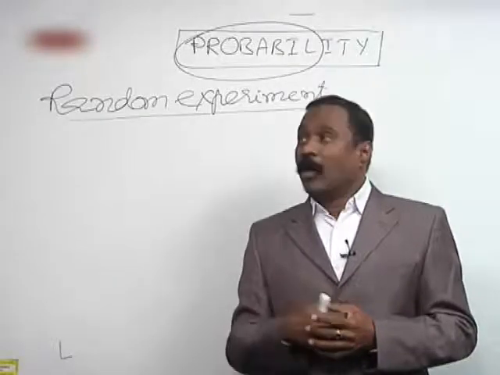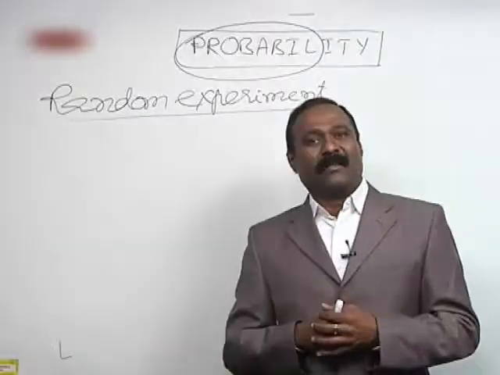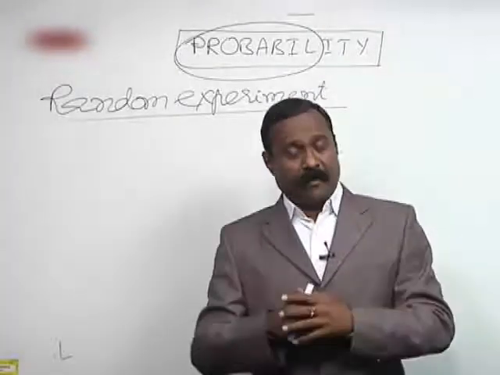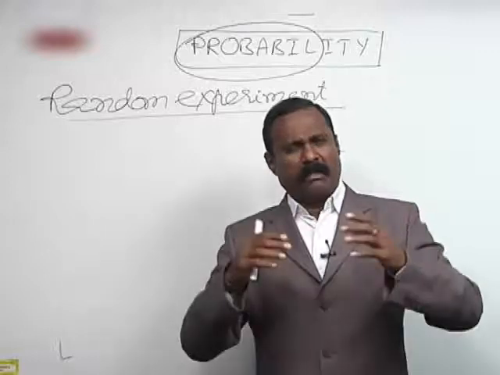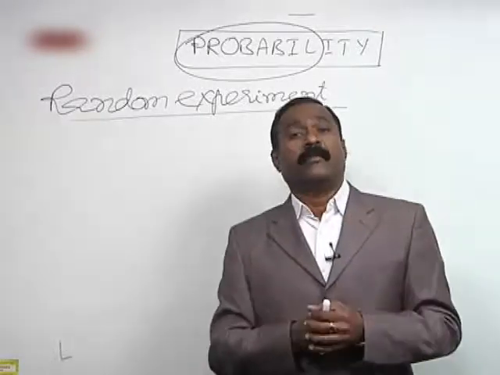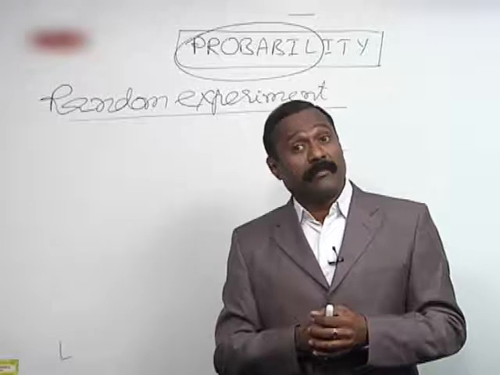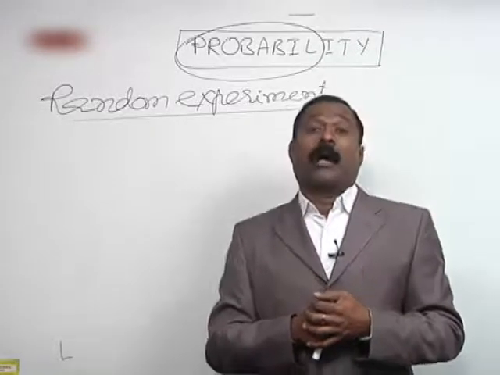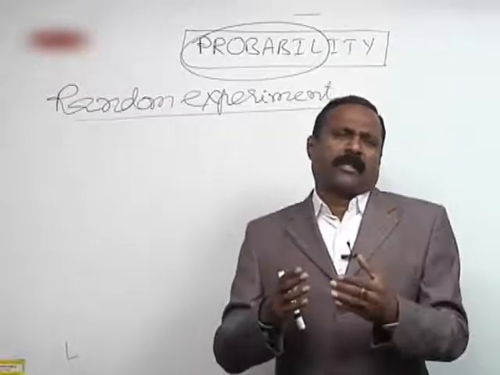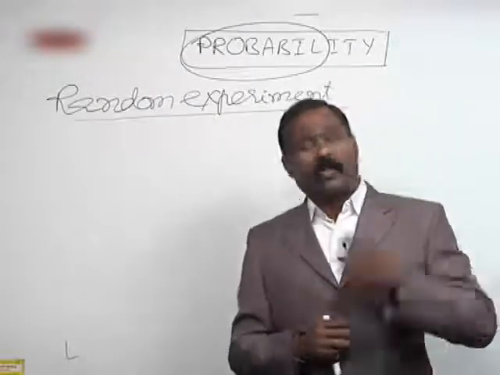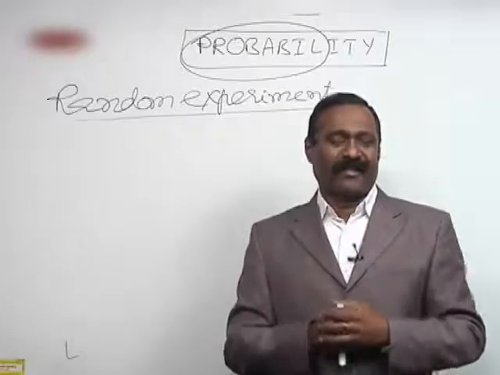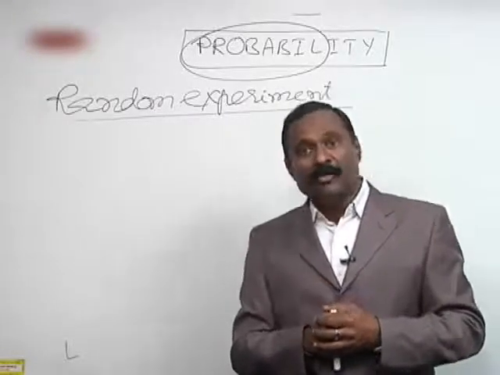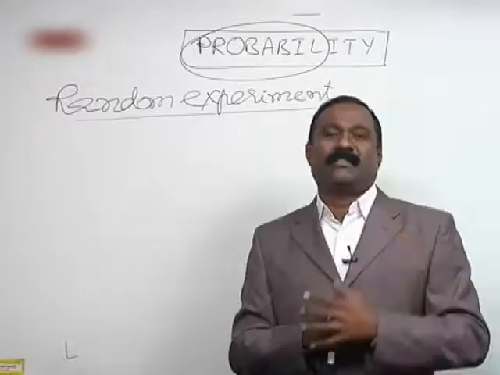Then what should be the random experiment among all of them? A random experiment is that experiment which can be repeated any number of times under similar conditions, and all the possible results or outcomes are known to us when the experiment is conducted.